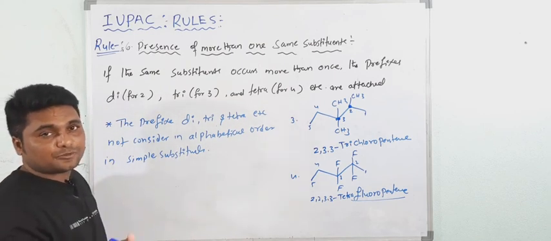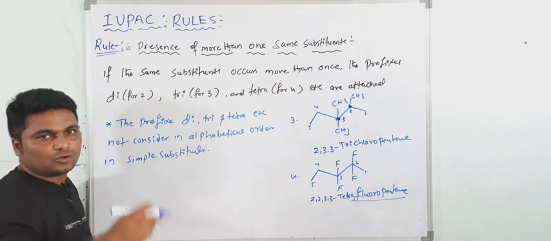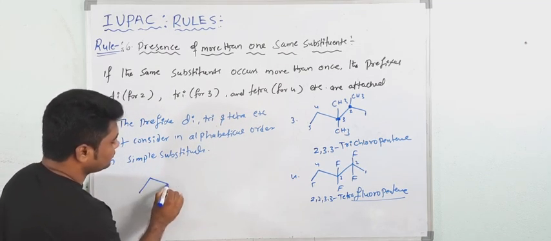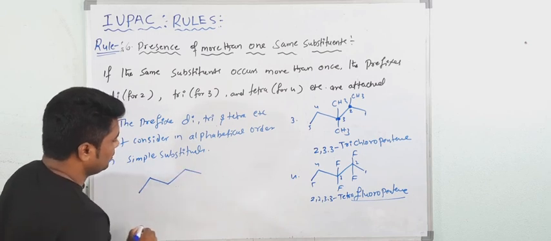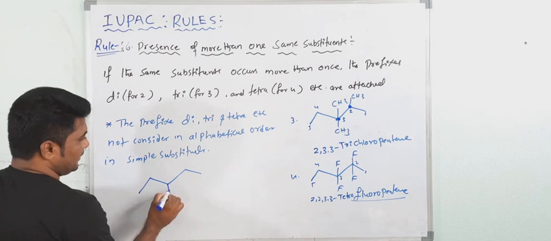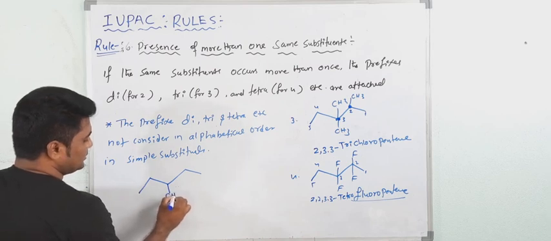But in the complex substituent we will consider them. We will study that rule also. First see this one. For example, see here. This is CH3.